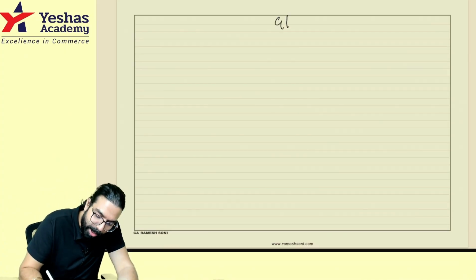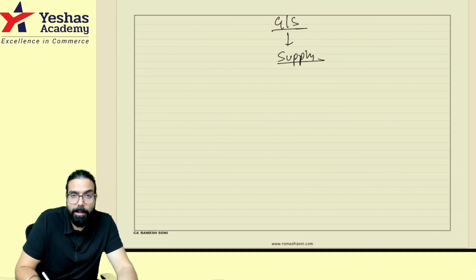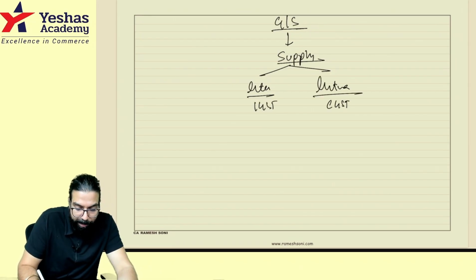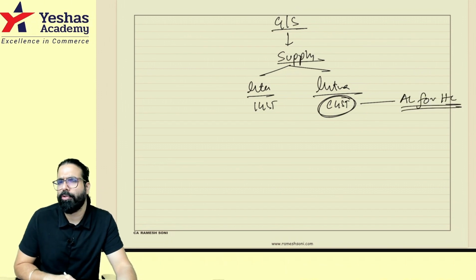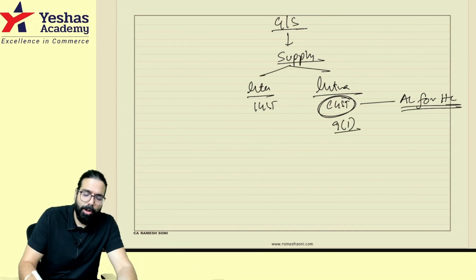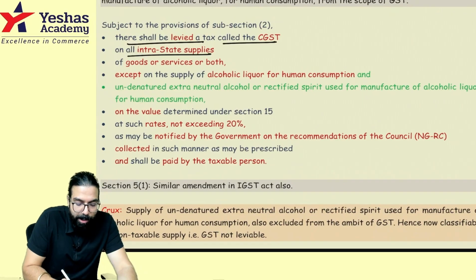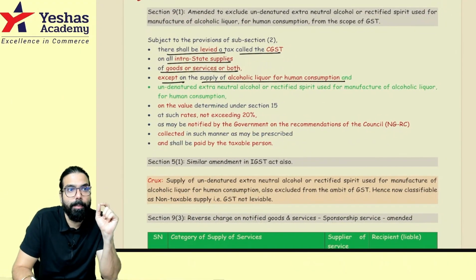Charge of GST. Yes, sir. Sir, you told us, first of all, something has to be goods or service. Goods or service has to be supplied. After supply, you told, if supply is interstate supply, IGST will get levied. Intrastate supply, CGST will get levied. But GST will not be levied on alcoholic liquor for human consumption. Correct, sir? You always told us under section number 9(1) that CGST will be levied. Sir, there shall be levied a tax called CGST on intrastate supply of goods or services except alcoholic liquor for human consumption. Now here one line has been inserted: except alcoholic liquor for human consumption.